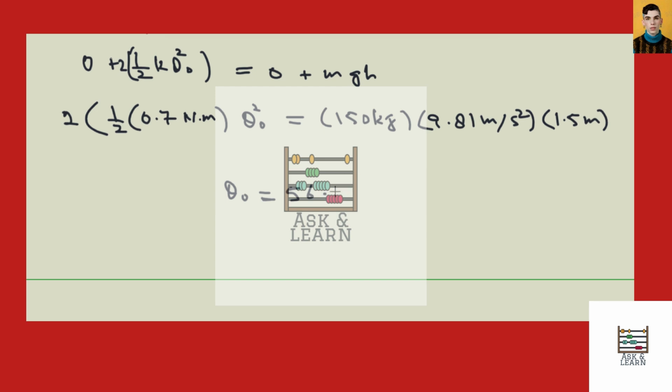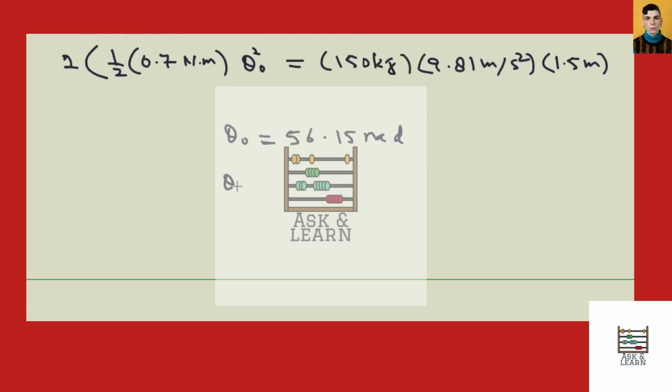So from here we can write the value for theta naught as theta naught is equal to 56.15 radians. Now let's convert this value into revolutions. So we can write theta naught is equal to 56.15 radians multiplied by 1 revolution divided by 2 pi radians. So from here we can write the value for theta naught as theta naught is equal to 8.94 revolutions.